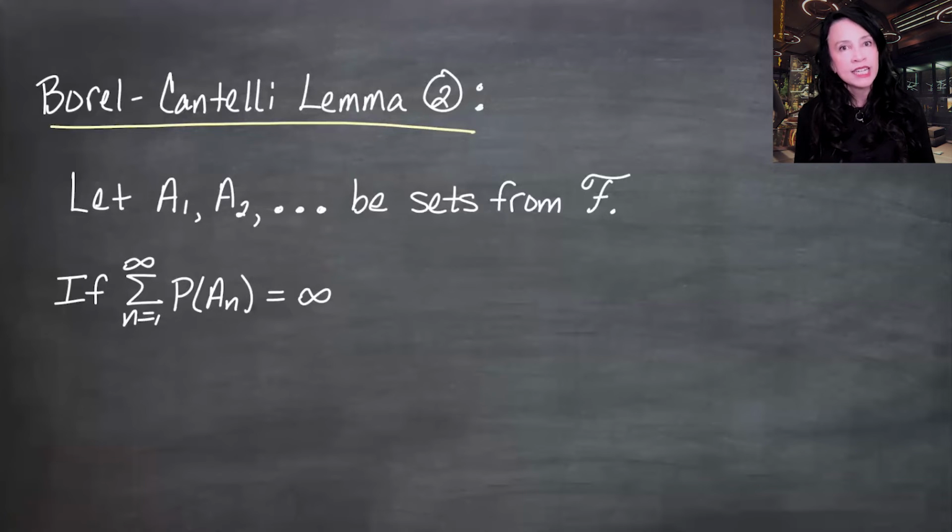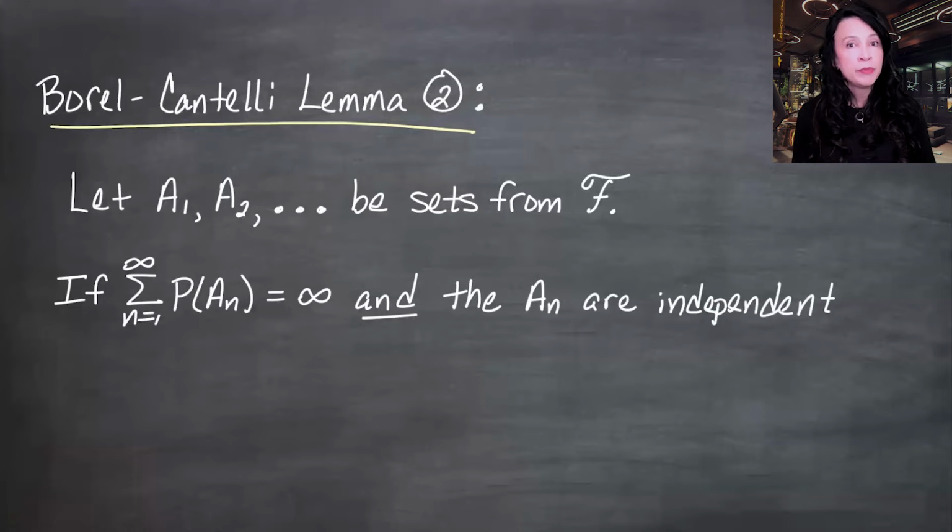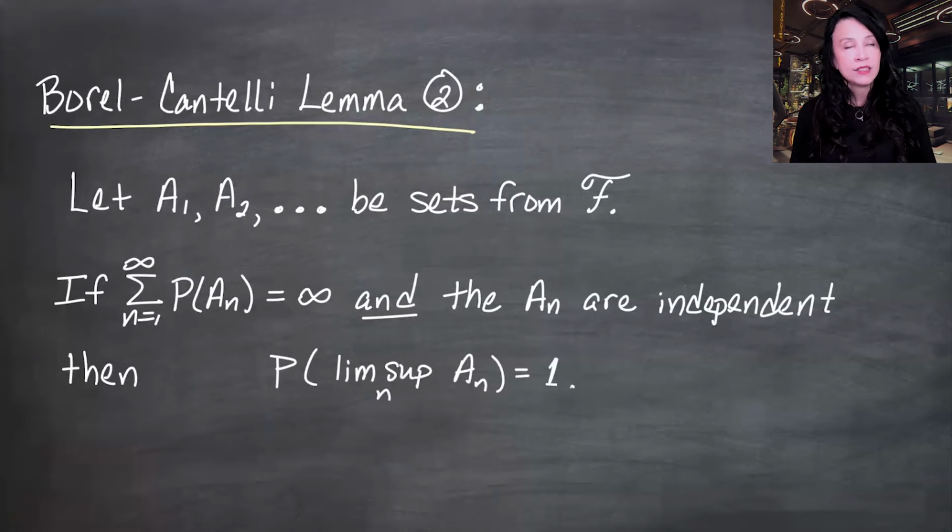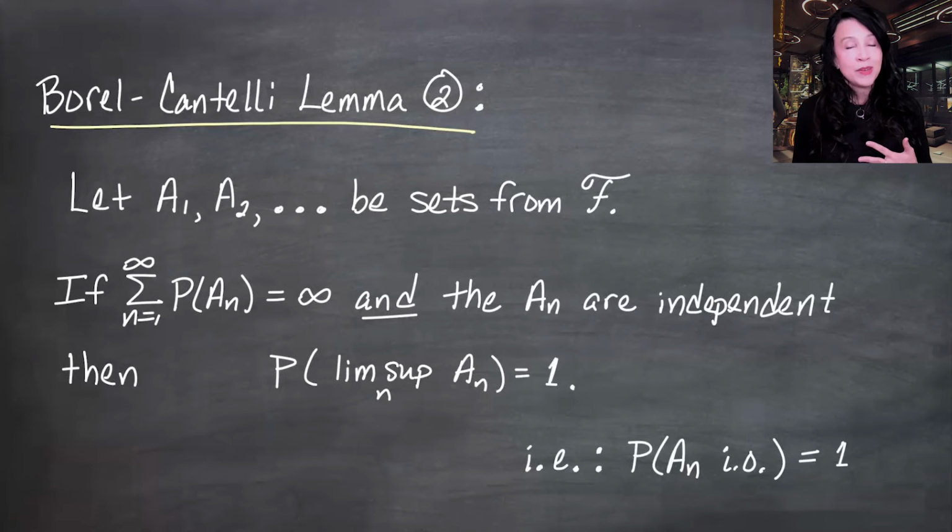So if this sum is infinite and the events are independent, then I can say the probability of the lim sup event is now 1. This is the same thing as saying the probability that infinitely many of the events occur is 1. So if these were events like winning a round of a game, you are going to win infinitely many times. Before, actually the opposite, we had An being losing a round. If An is winning a round, then you will win an infinite number of times if you can stay in the game forever.